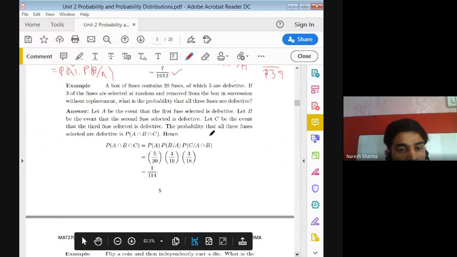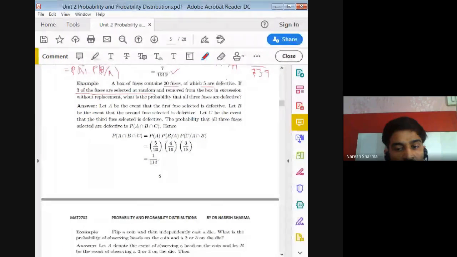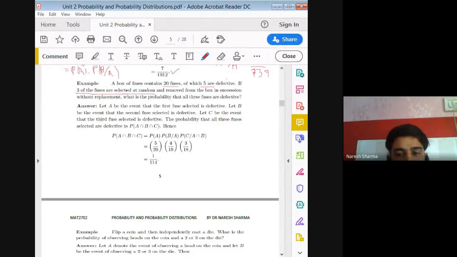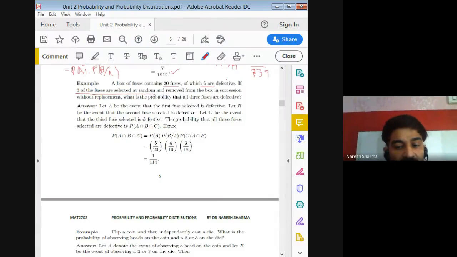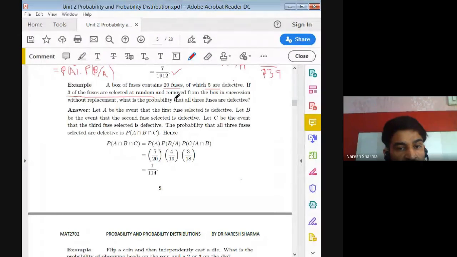One more example, please. A box of fuses contains 20 fuses, of which 5 are defective. If 3 of the fuses are selected at random, we need to select the 3 fuses and remove them from the box in succession without replacement.